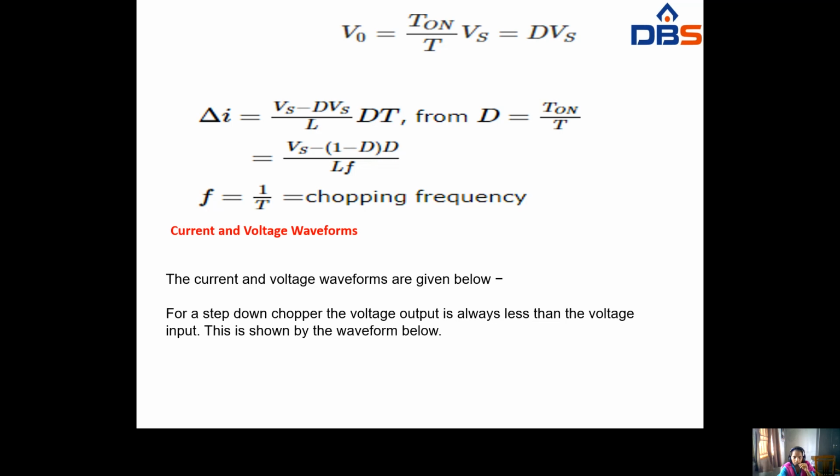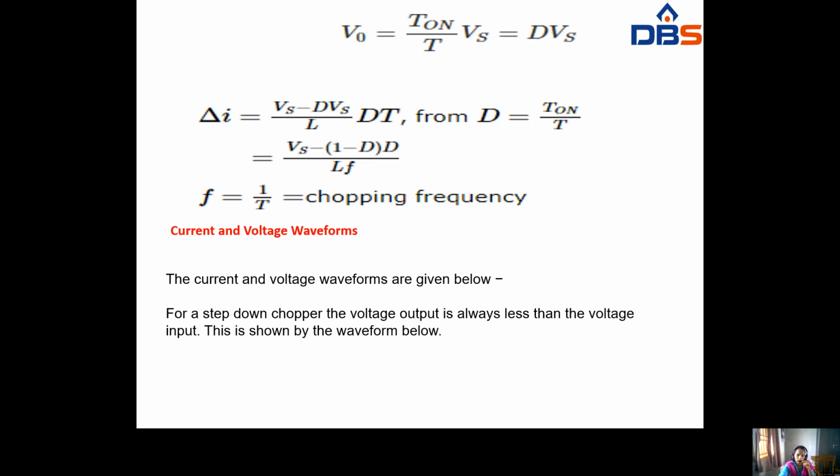That implies V naught equals dVs. Here delta I equal to (Vs minus dVs) by L into dT, from d equal to T on by T. Here d means duty ratio. So duty ratio or duty cycle equal to T on by T. So output voltage in step down chopper V naught equal to dVs, and current delta I equal to Vs into (1 minus d) into d by Lf. So here f equal to 1 by T, that is the chopping frequency.